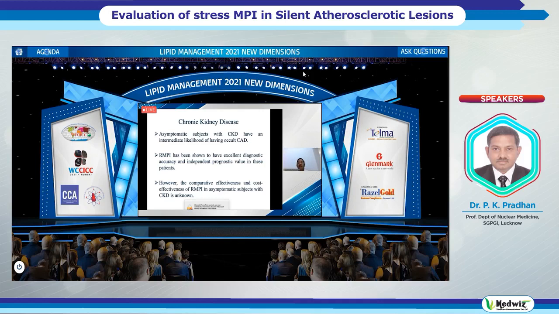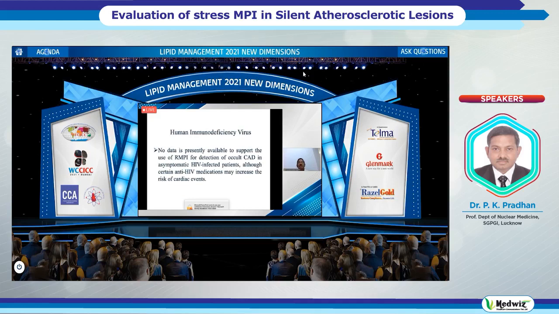However, the comparative effectiveness and cost effectiveness of MPI in asymptomatic subjects with CKD is still unknown. Coming to HIV, no data is presently available to support the use of MPI for detection of occult coronary artery disease in asymptomatic HIV infected patients, although certain anti-HIV medication may increase the risk of cardiac events.